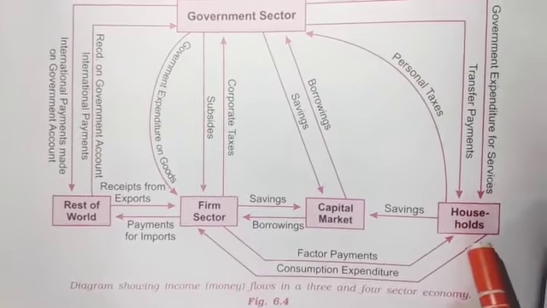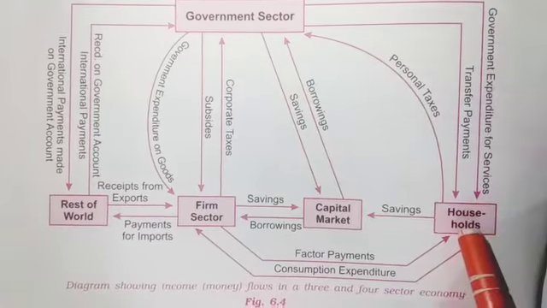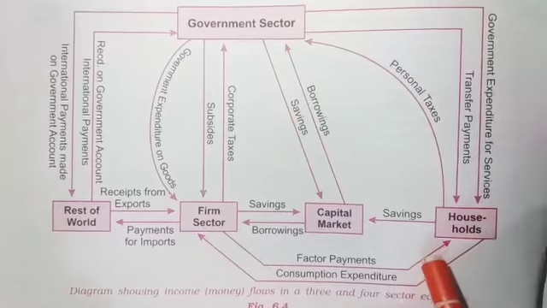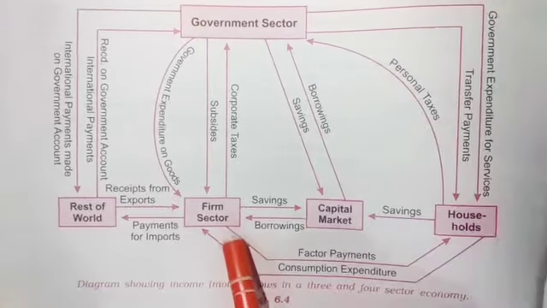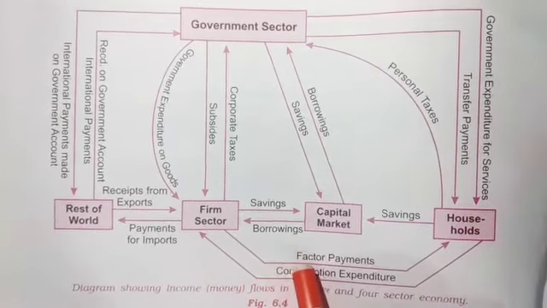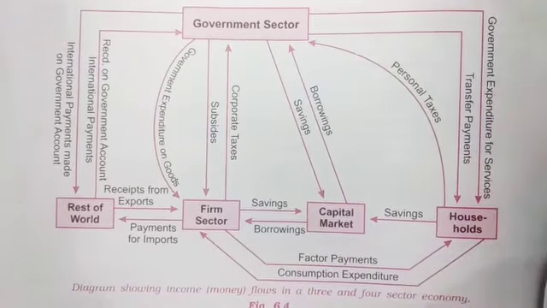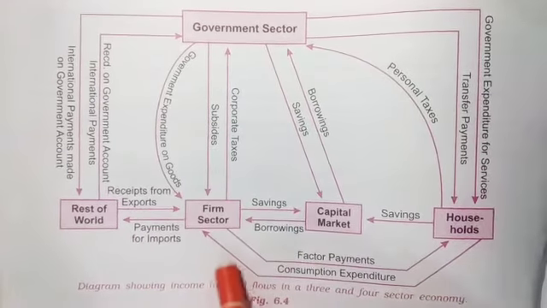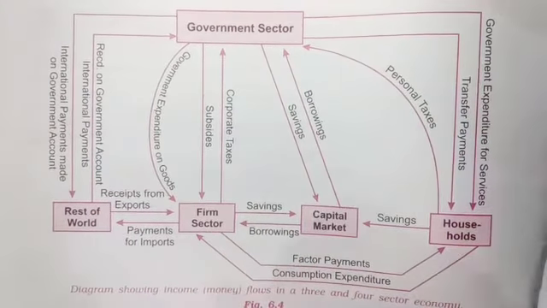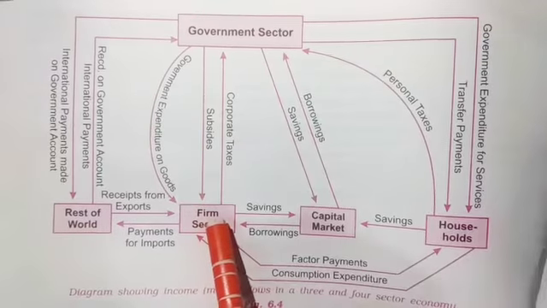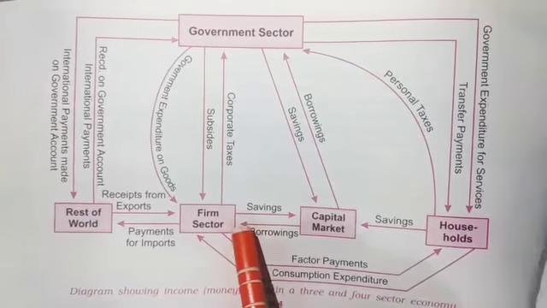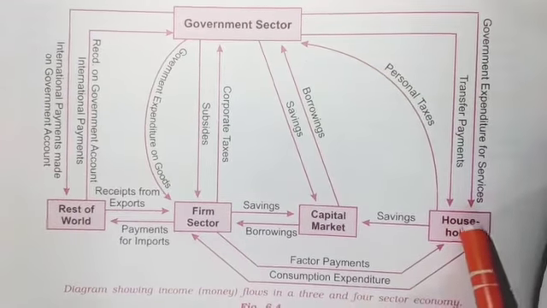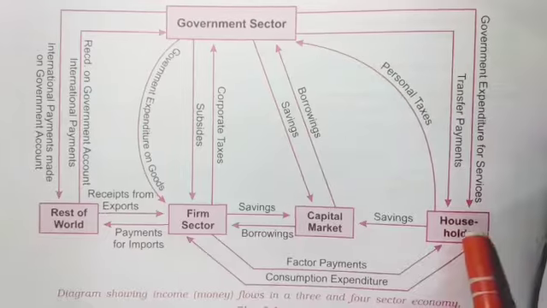Here we can easily understand that the household sector provides factors to the firm sector, and the firm sector provides factor payments to the household sector, and the household sector provides consumption expenditure to the firm sector, and the savings and borrowings of the firms come and go through the capital market, and savings and borrowings also interact with the households through the capital market.